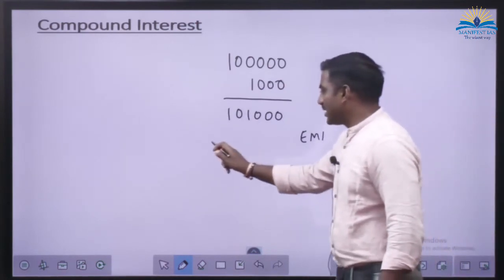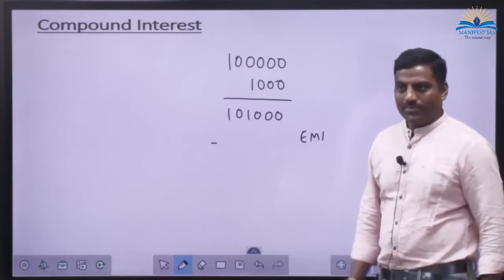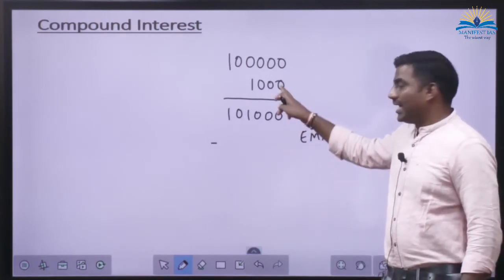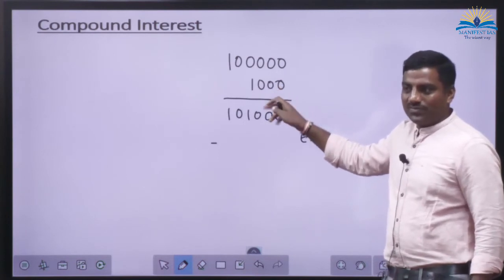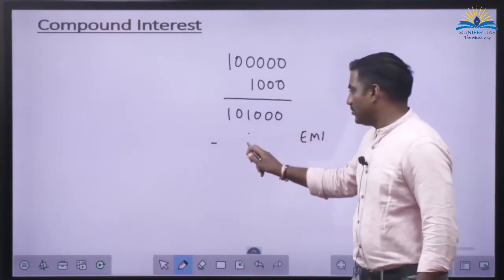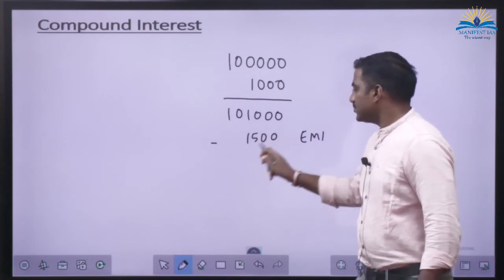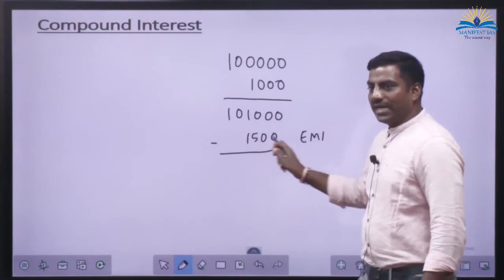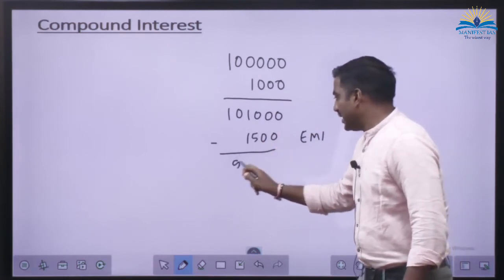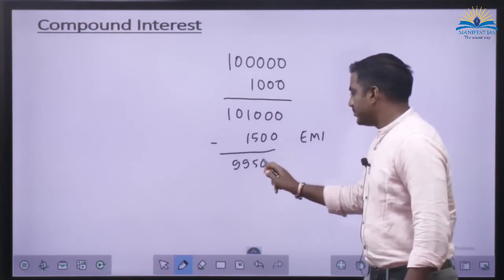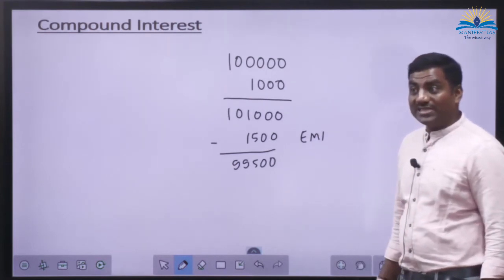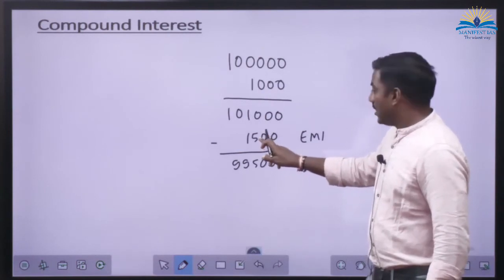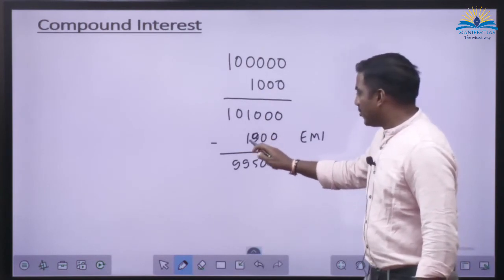And this EMI is subtracted from your account, because you are giving them the mandate. So basically it is always more than your interest. Let's say this is 1,500 now. What will be your liability now? 1 lakh 1,000 minus 1,500, this is 99,500. So your liability is getting reduced after EMI. Let's say your EMI is just 900 rupees.